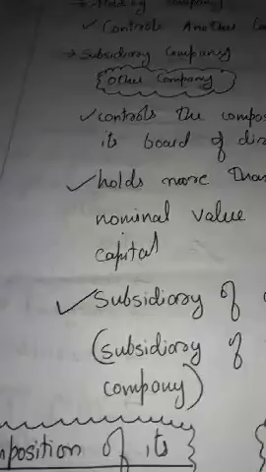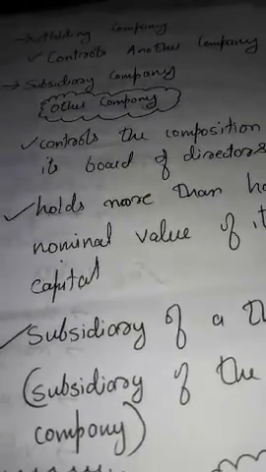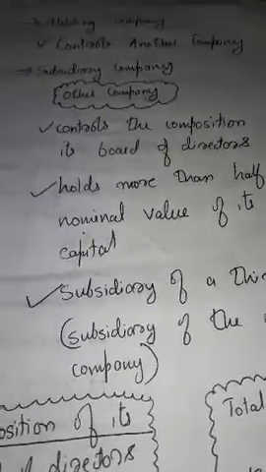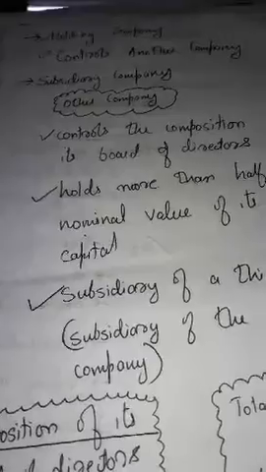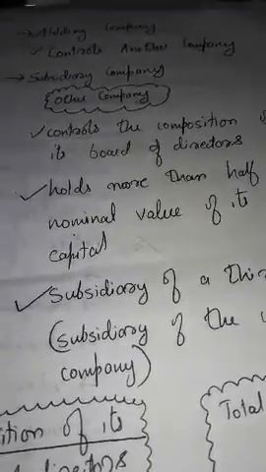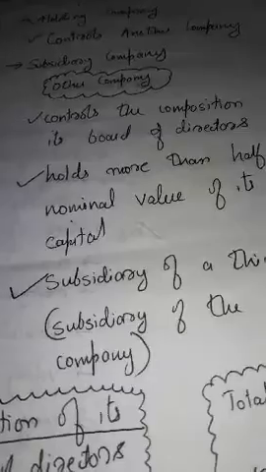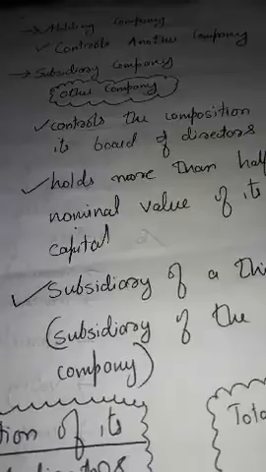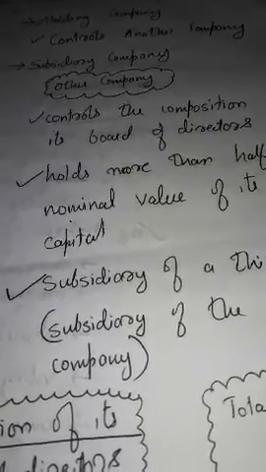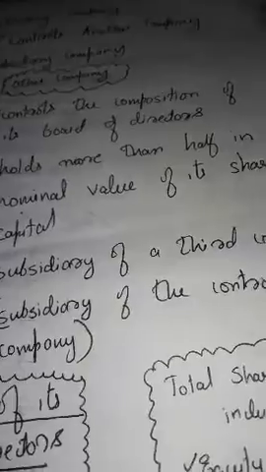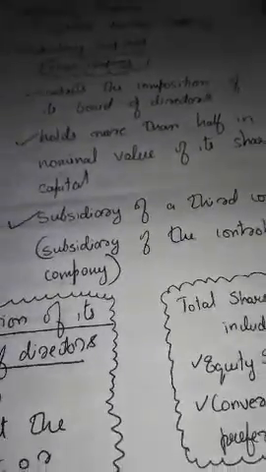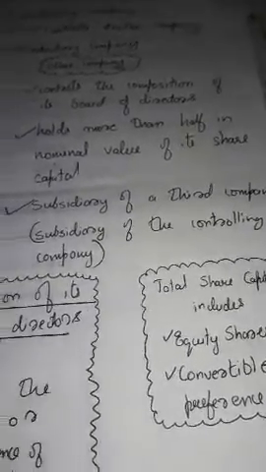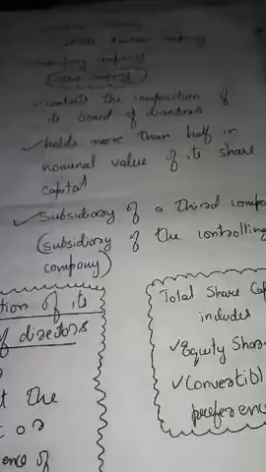Okay, let's discuss the holding company. What is a holding company? A company which controls another company is the holding company. And what is a subsidiary company? A subsidiary company is a company in which another company controls the composition of its board of directors and holds more than half in nominal value of its share capital, or which is a subsidiary of a third company, the controlling company.